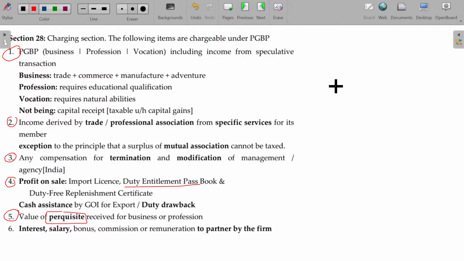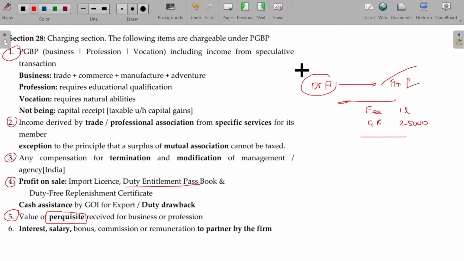So, Dr. A gives wonderful treatment to Mr. P, a patient, and the patient gave him a fee, say 1 lakh. Very much satisfied with Dr. A's performance, he also gave a gold ring worth rupees 25,000. Now, what about the fees or revenue for Dr. A? The 1 lakh is PGBP, and this 25,000 is also PGBP. Is that okay? So 1,25,000 will be the PGBP in the hands of Dr. A. This is nothing but a direct cash benefit.